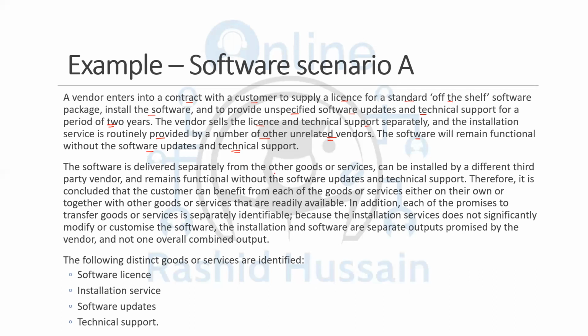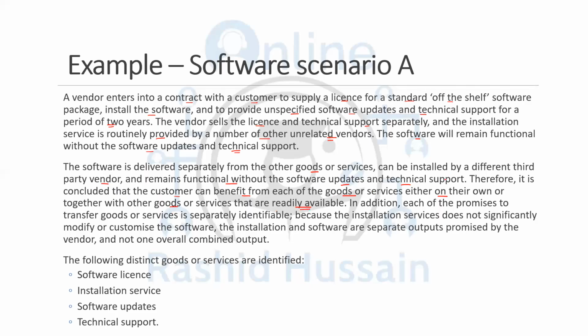The software is delivered separately from other goods and services, can be installed by a different third party, and remains functional without the software updates and technical support. Therefore, it is concluded that the customer can benefit from each of the goods and services either on their own or together with other goods or services that are readily available.